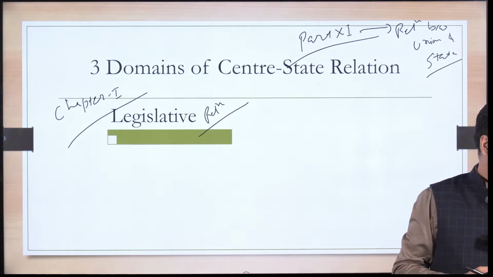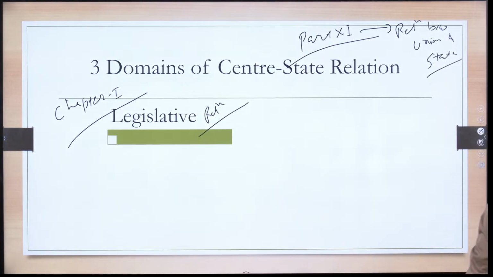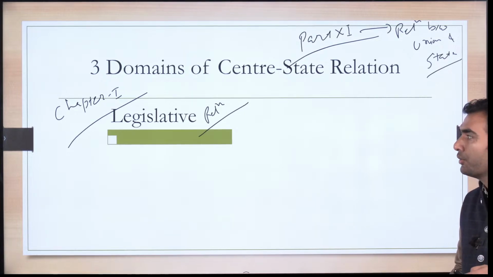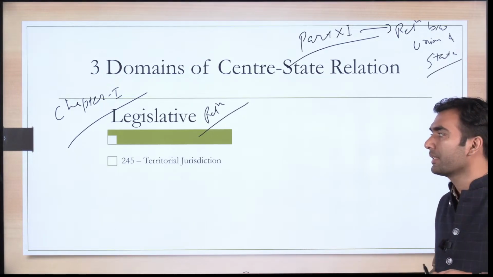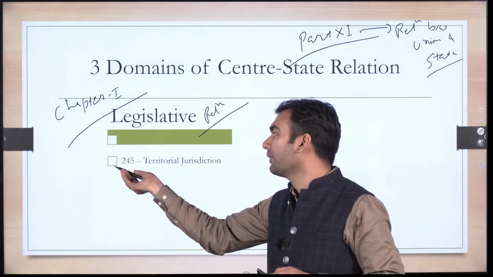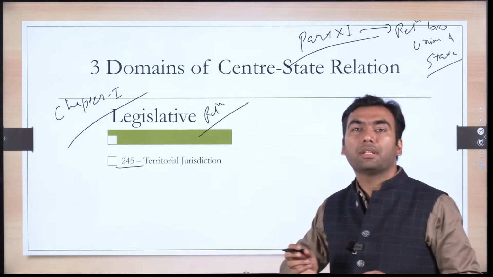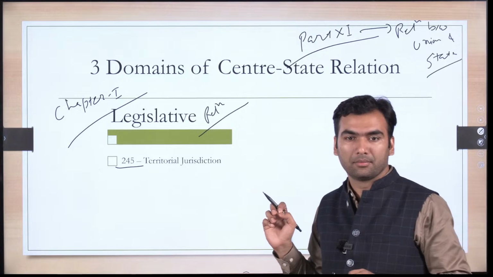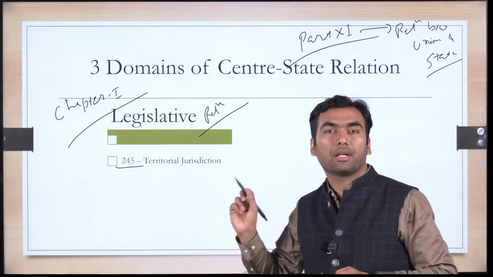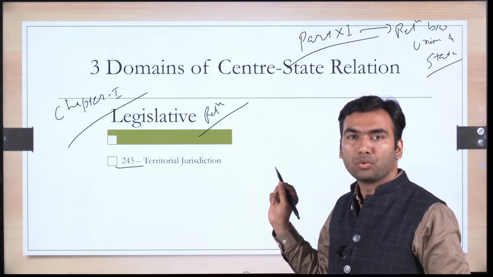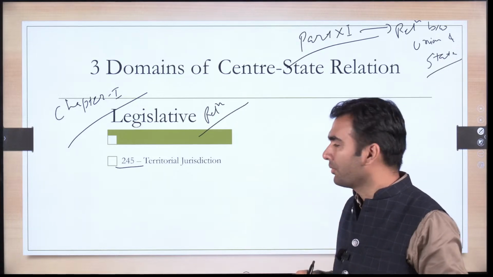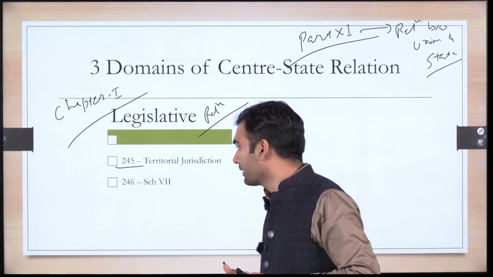You must remember these articles as well. Article number 245 talks of territorial jurisdiction. Keep this in mind, 245 and 246 also.